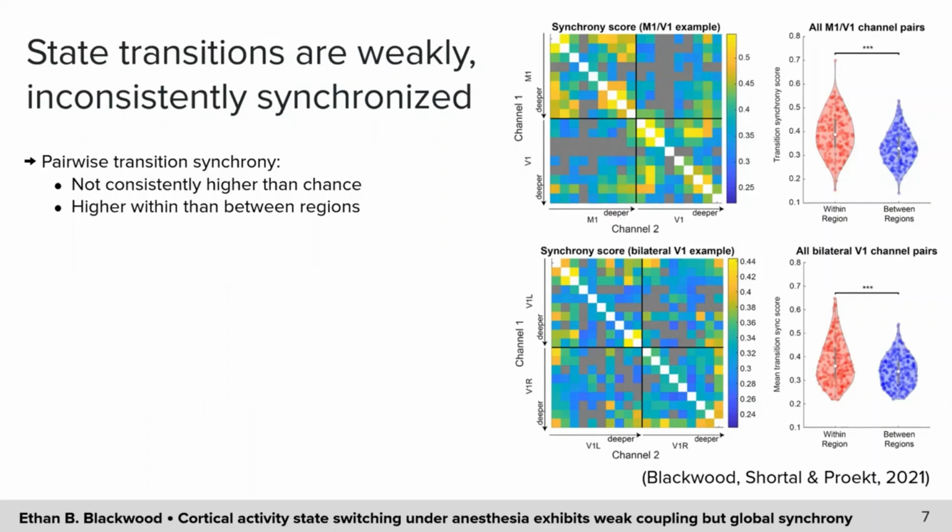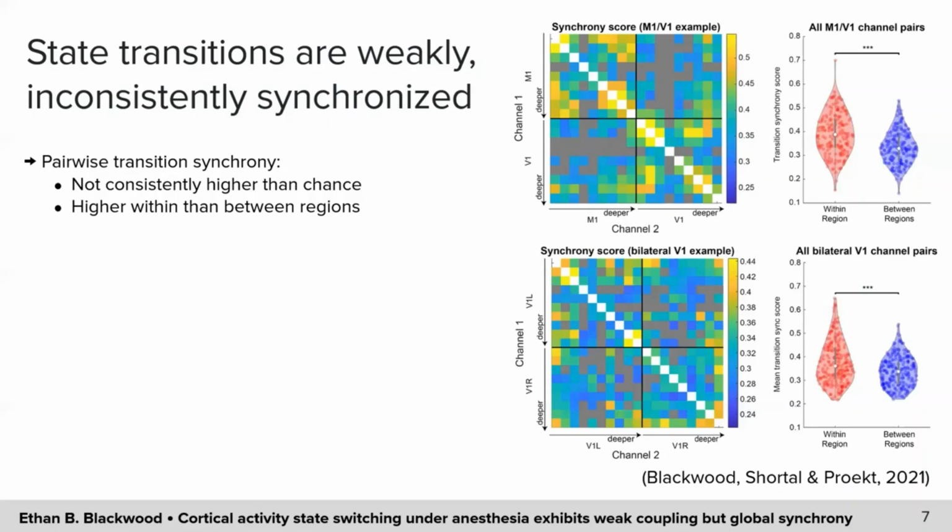Gray squares indicate pairs whose transition synchrony does not surpass values obtained from a null model where each channel was independently shuffled using a Markov chain, according to a Bonferroni-corrected C-test. In total here, 57% of channel pairs in M1-V1 recordings and 80% in pairs of bilateral V1 recordings were significantly synchronized. Also, we can see that the overwhelming majority of pairs had synchrony less than 0.6.